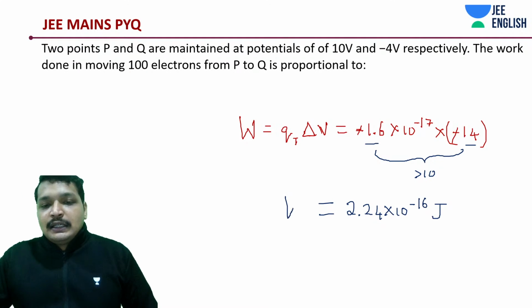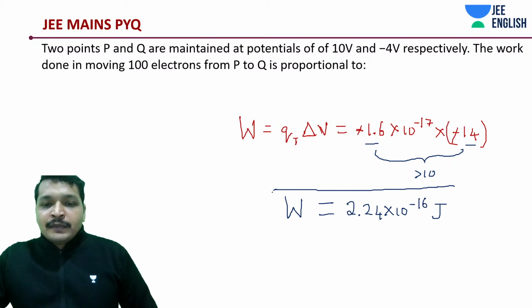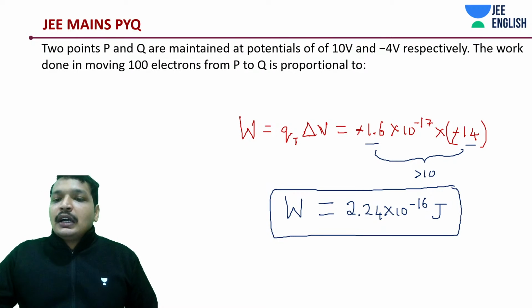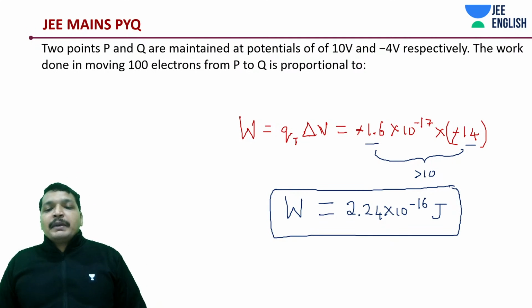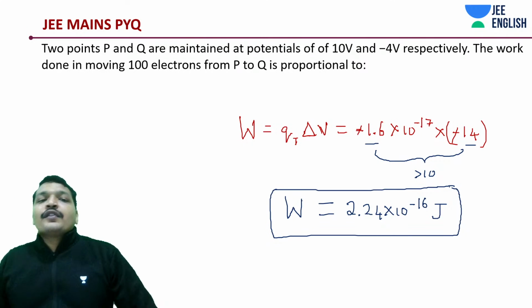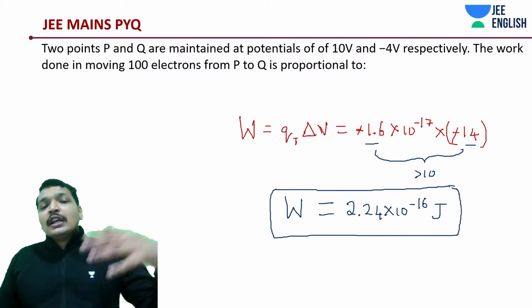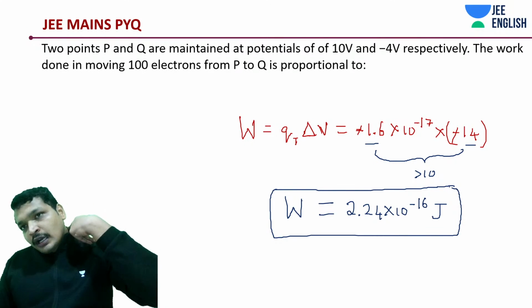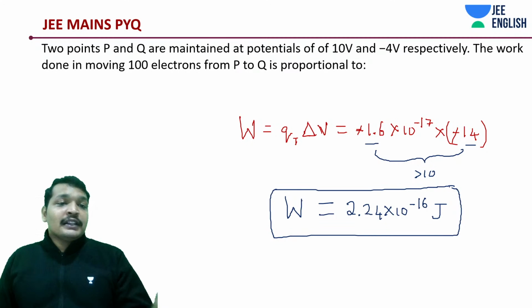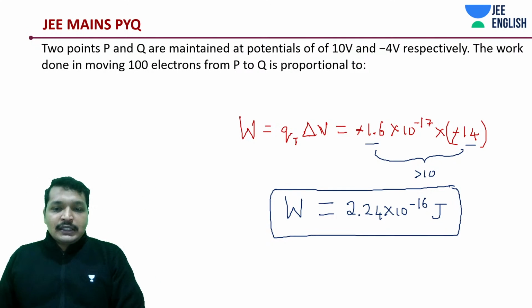Simple, guys. Okay, if you have any problem with the speed, you can change the video's playback speed. I've got a few students saying that. If you want it to be faster, you can speed up the video using 1.5x, 2x. If you feel this video is faster, you can slow it down by 0.5x, and if you feel it is slower, you can speed it up by 1x, 2x.